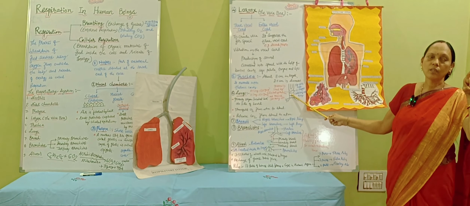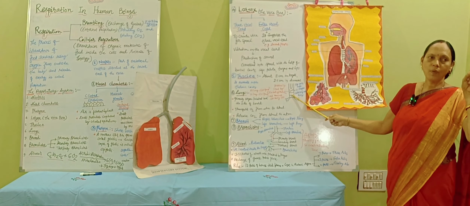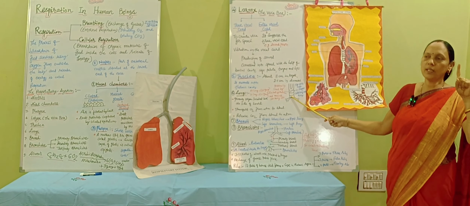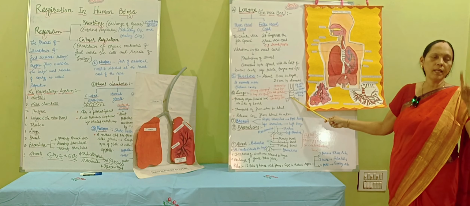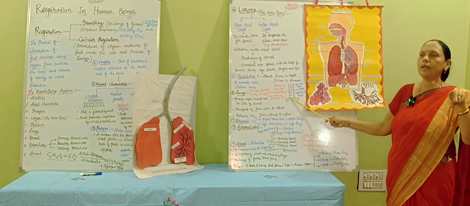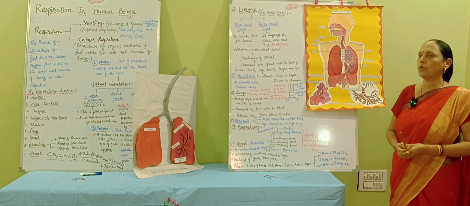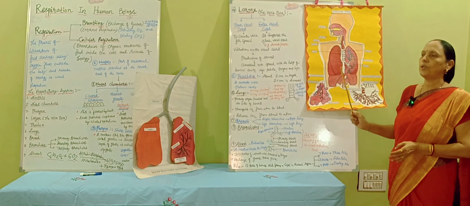What? The blood gets oxygenated where? Lungs, inside the lungs. Which artery brings the blood? Pulmonary artery brings the blood up to the lungs, and through the alveoli the oxygen is getting mixed to the blood, and the blood becomes oxygenated and is supplied to each and every part of our body. And that's why this is one of the very important processes.